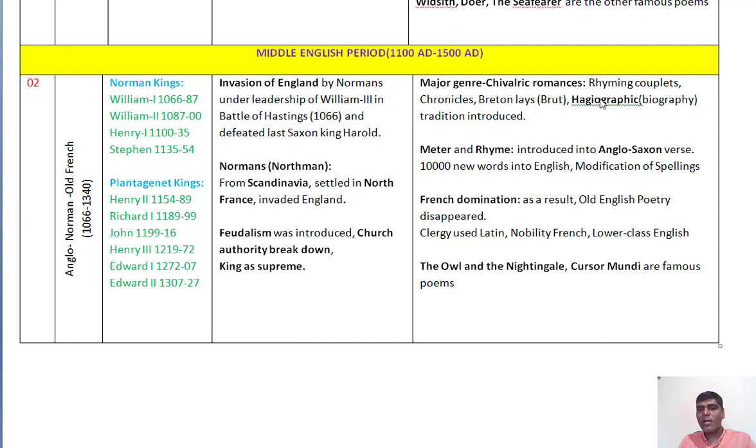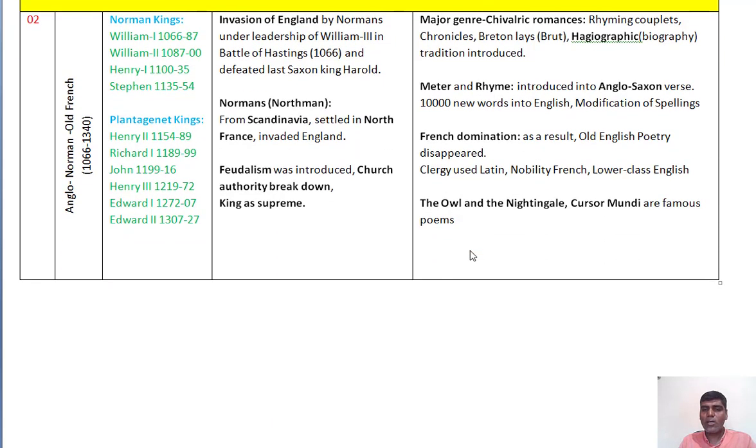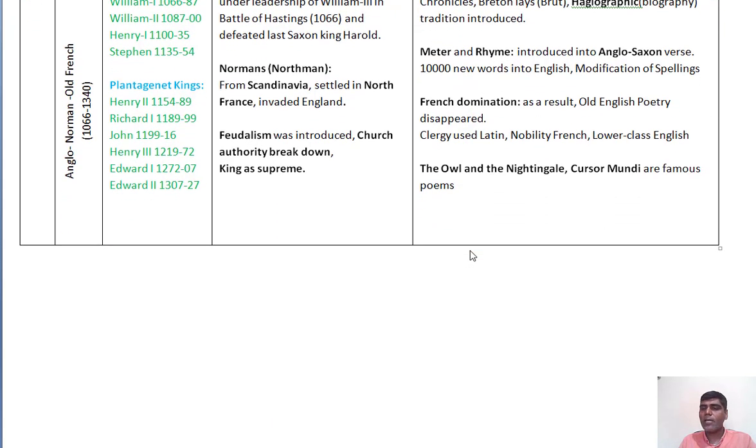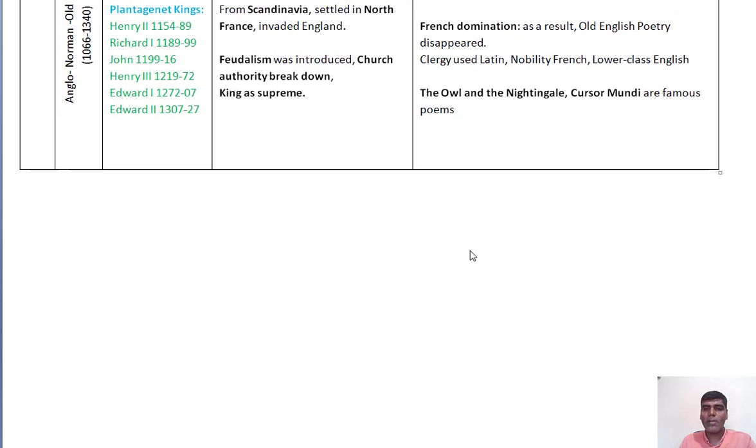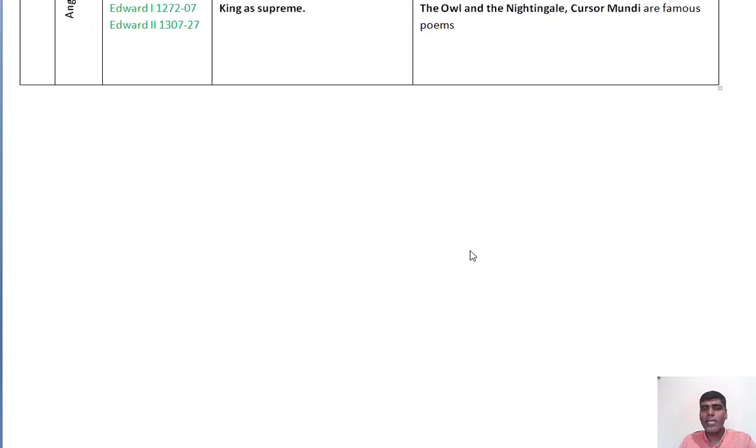Here we have rhyming couplets, chronicles, or Britannies. Britannies are the historical stories of Britain, or biographies. Hagiographic tradition is also one of the famous traditions of this age. The famous poems are Owl and Nightingale and Cursor Mundi. This is a simple thing we have to remember, and we may not get questions from it, but it plays a very crucial role in understanding the literature.